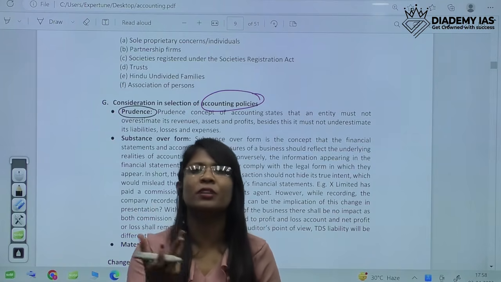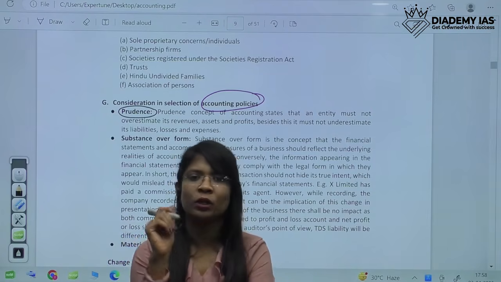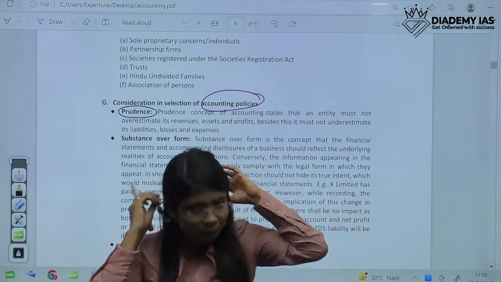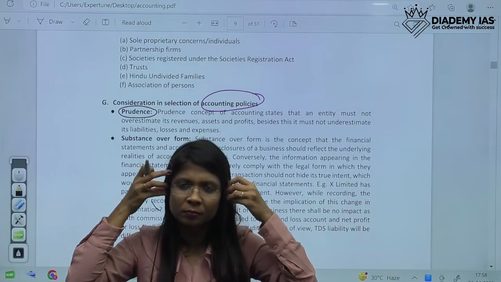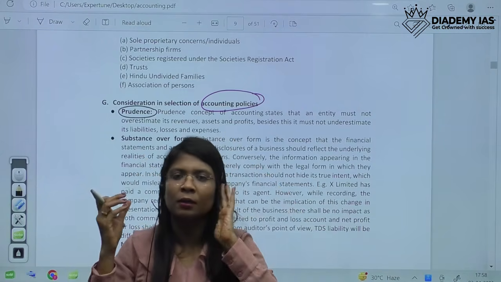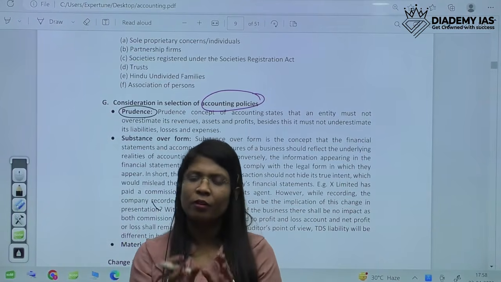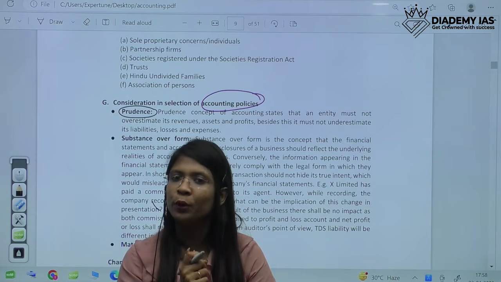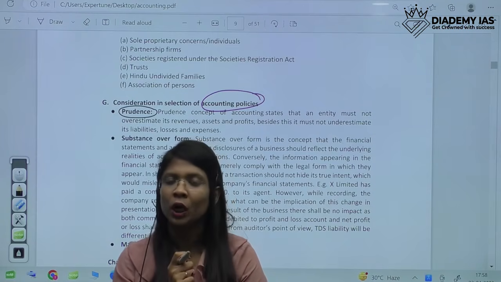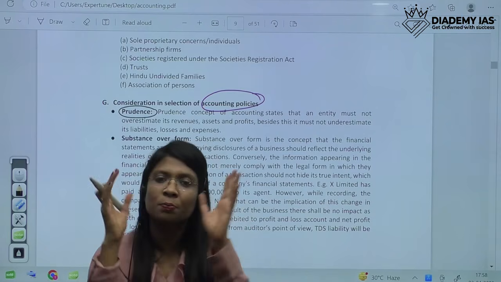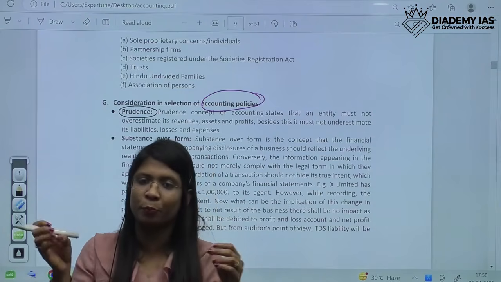And if you're wise enough, then what will you do? Will you overestimate your revenue? Your answer will be no. If you're wise enough, then will you overestimate your revenue? The answer would be no. Or will you underestimate your expenses? The answer would again be no. So I'll explain this prudence with the help of an example. Then you will never ever forget in your whole life what prudence is.